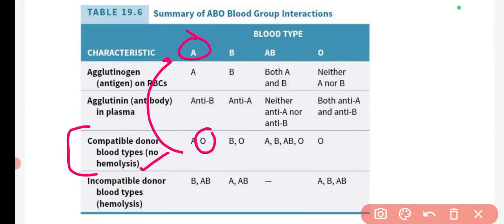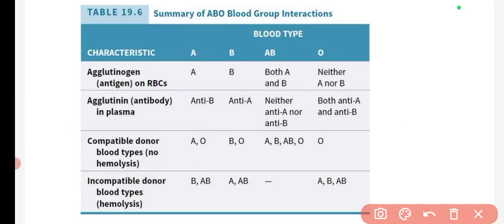A person with blood group O can also donate blood to a person with blood group A because it does not have any antigens and it has both the antibodies. Also for blood group B, the compatible donors are blood group O and blood group B.